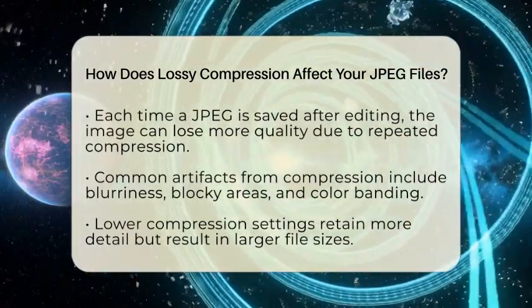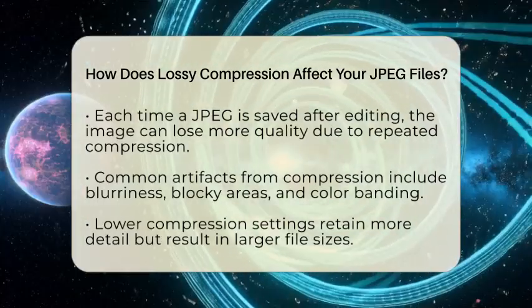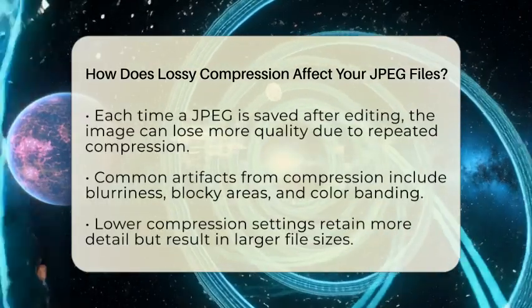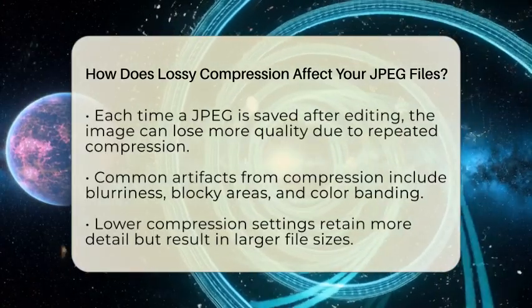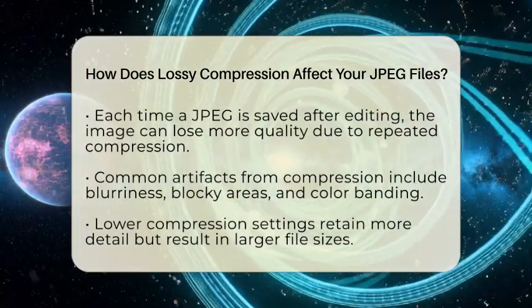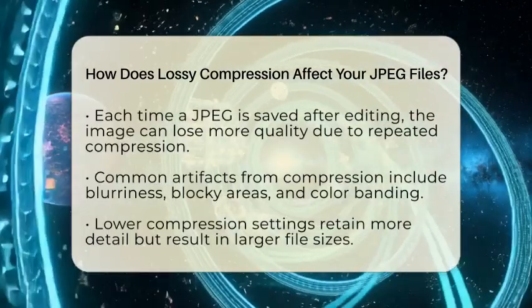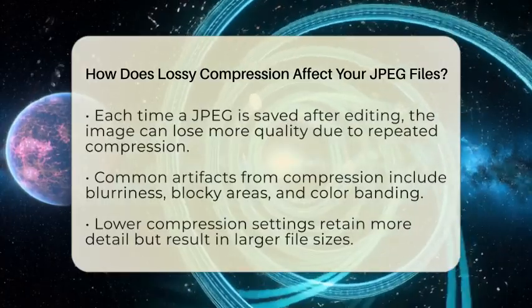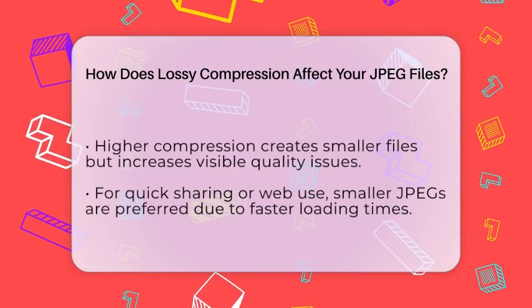Because of this data loss, each time you save a JPEG after editing, the image can lose more quality. You might notice this as blurriness, blocky areas, or color banding. The more you compress the file, the smaller it gets, but the more noticeable these artifacts become. If you choose a low compression setting, the file remains larger but retains more of the original detail. Higher compression makes the file smaller but can cause visible quality issues.